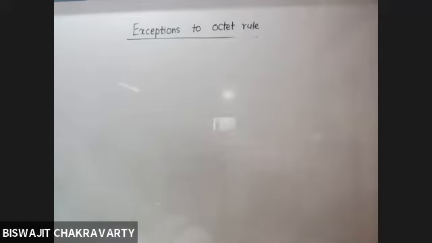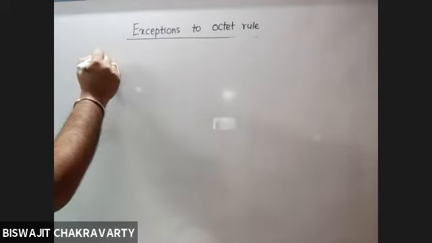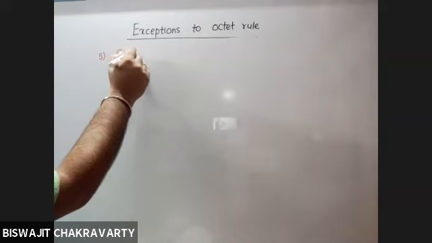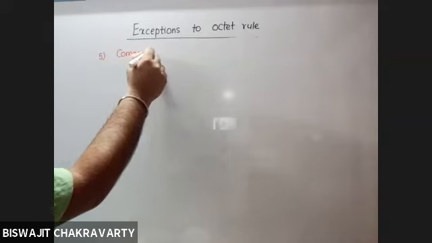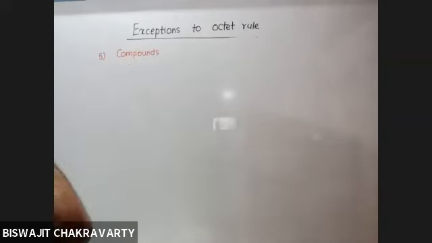But some noble gases are found to form compounds, violating the octet rule. So that comes under exception number 5, compounds of noble gases.